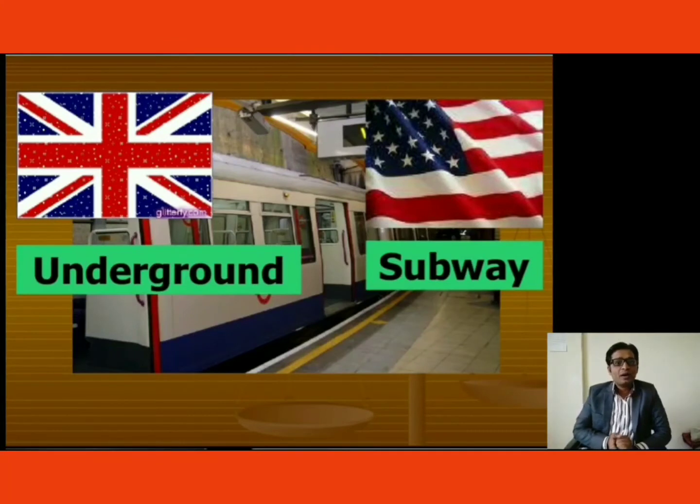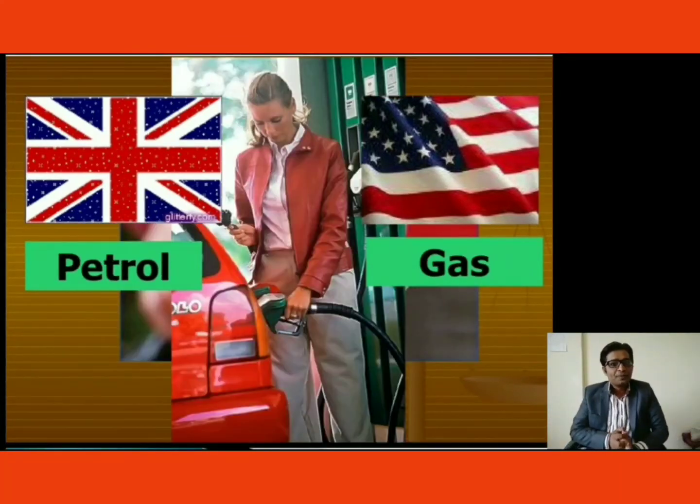The next word, underground and subway. You must have traveled in Pune. There are so many subways, the roads which go underground, right? So Britishers call it underground as it is, but Americans call it subway, right? The next word is petrol.